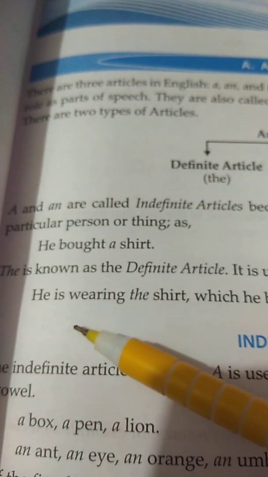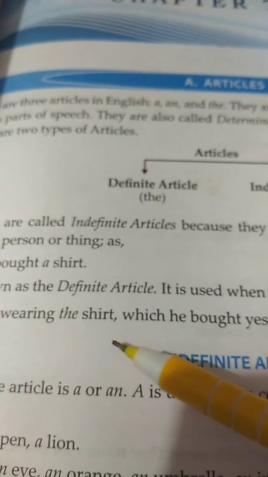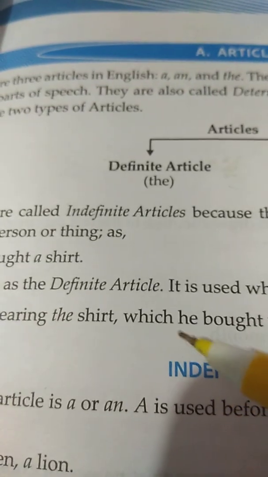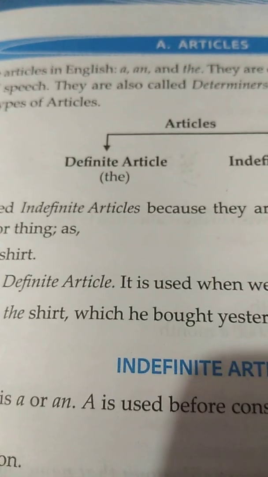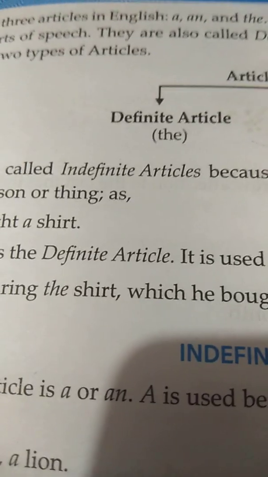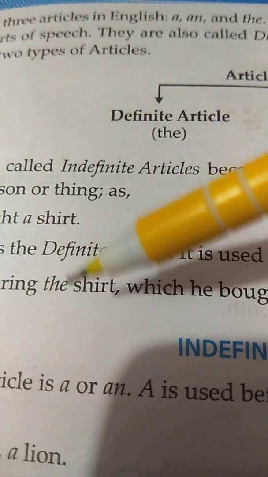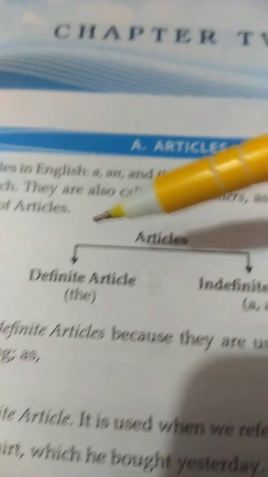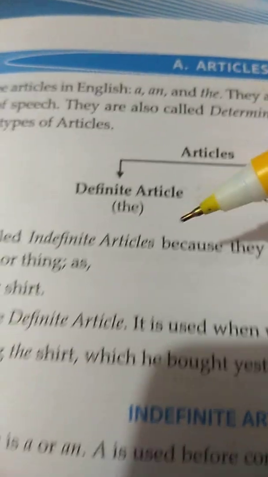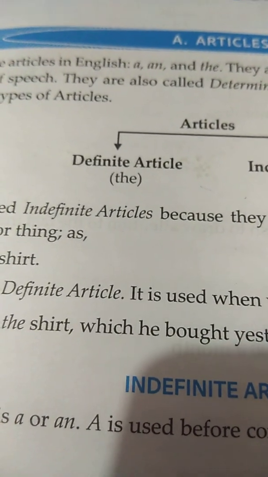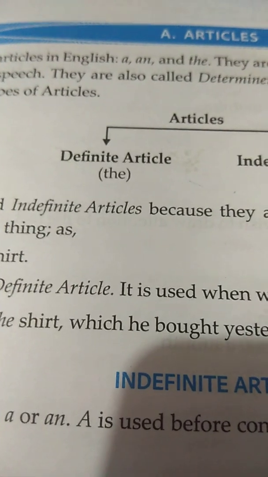For example, see, one example is also given here. He is wearing the shirt which he bought yesterday. So which shirt is he wearing? The shirt which he bought yesterday. So here we are pointing out to a particular shirt. That is why article the is used. So what is definite article? Definite article is used when we refer to a particular person or thing.